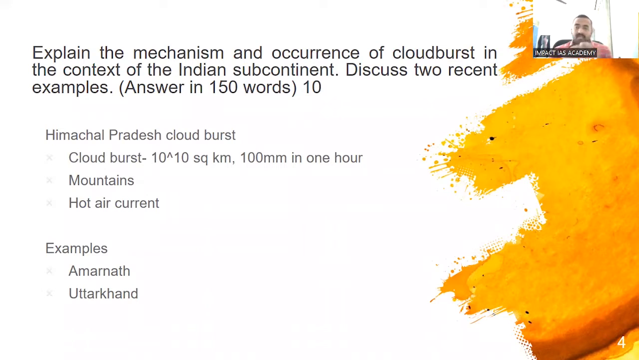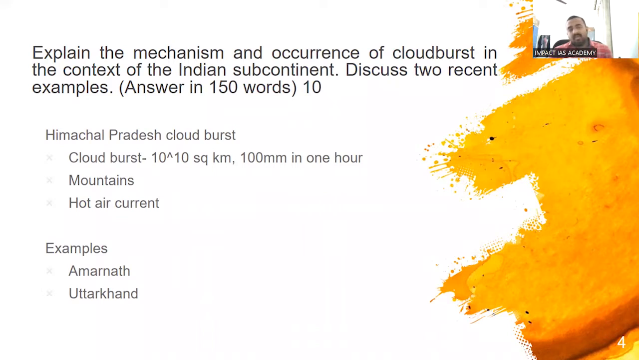First, we have to write what a cloudburst is. As per the definition, if in a 10 by 10 square kilometer area we receive 10 centimeters of rainfall in 1 hour, we call it a cloudburst. Again, if you receive 5 centimeters in half an hour, that also qualifies. This was explained in an Indian Express article. If you had read that article, you would have directly picked the points from it for this answer.